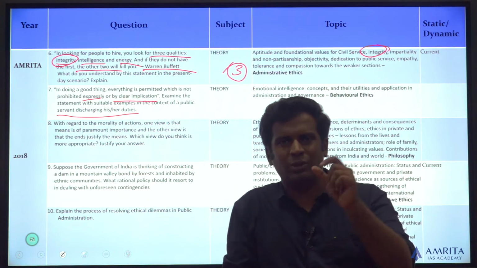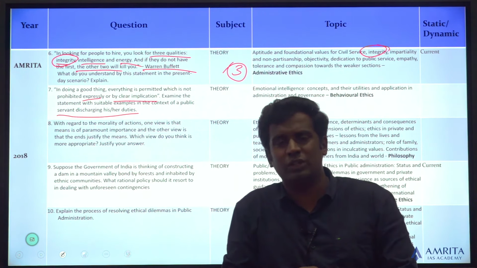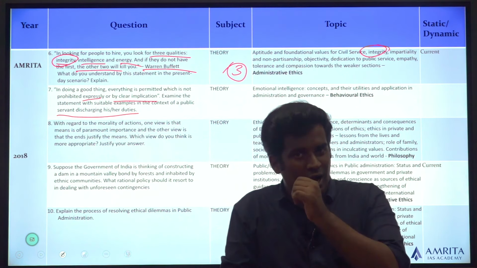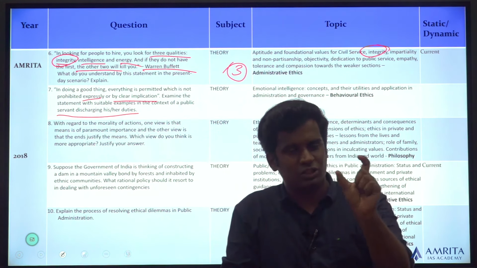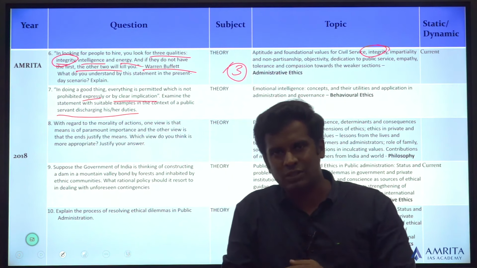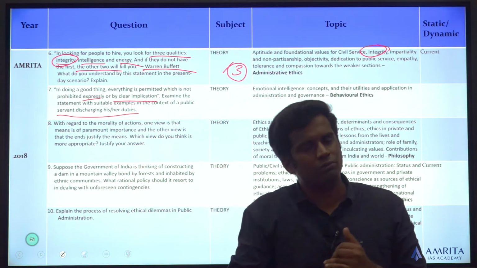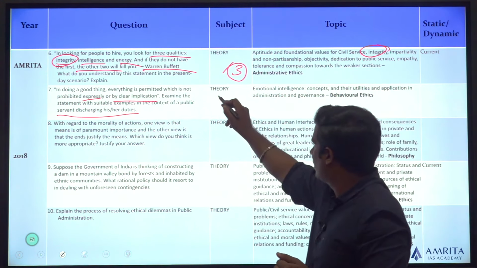Emotional intelligence requires a little bit of intelligence to realize which is good and which is not good. Because unlike the other things which had a discussion on specific values, this is asking you to think around, work it out, see what is needed and what is not needed, see whether it is good or bad and then do it. Emotional intelligence, behavioral ethics.